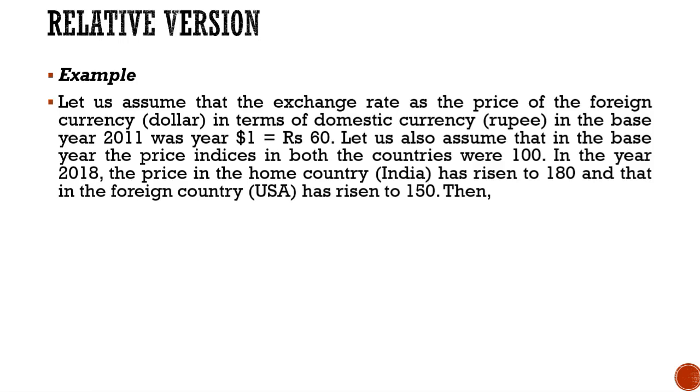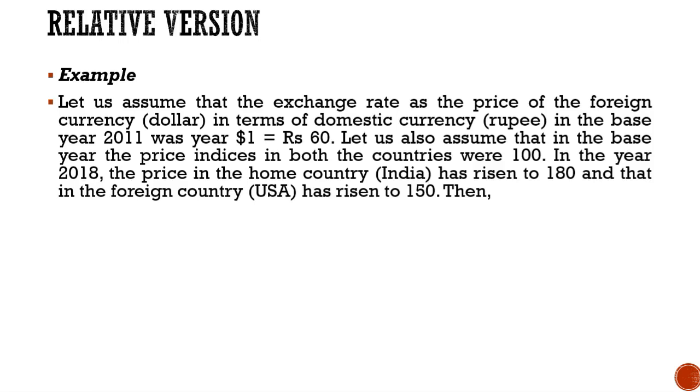Let us assume that in the base year the price indices in both the countries were 100, that is PH0 and PF0 both are 100. In the year 2018 the price in the home country, that is India, has risen to 180 and that in the foreign country USA has risen to 150. So these are the current price indices.